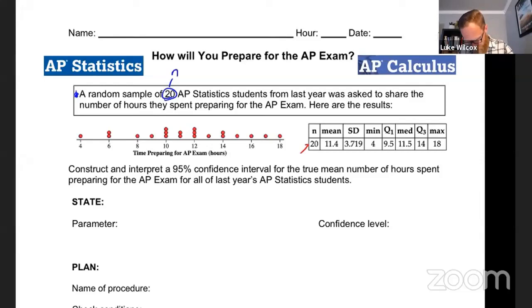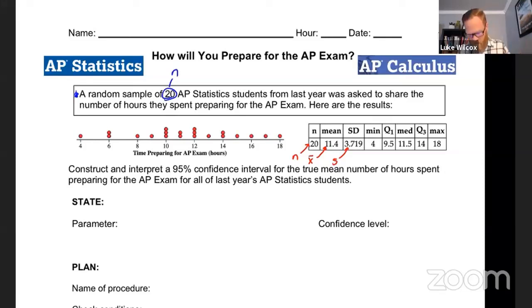And sure enough, here's our sample size of n. Here is the mean of the sample, so let's be careful with our notation here. This is x bar because it is a sample mean. And then the standard deviation that's next to that, that is a sample standard deviation, which is s. So let me pause right here and make note of one thing. This is going to be different for estimating means than for estimating proportions like we did earlier this week.